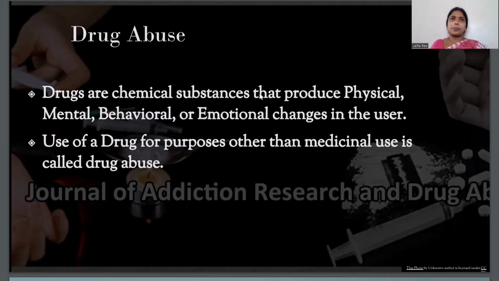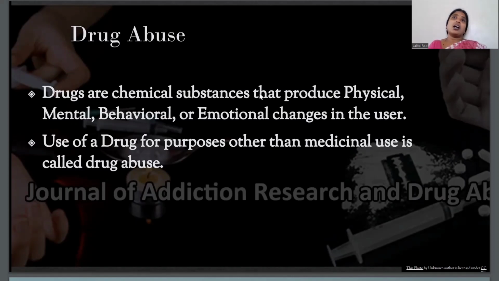And some examples of these drugs are cocaine and marijuana. Okay, so these are some of the examples. And while taking drugs, when you use someone's syringes, you have chances to develop contagious diseases like AIDS, which is also known as acquired immunodeficiency syndrome.